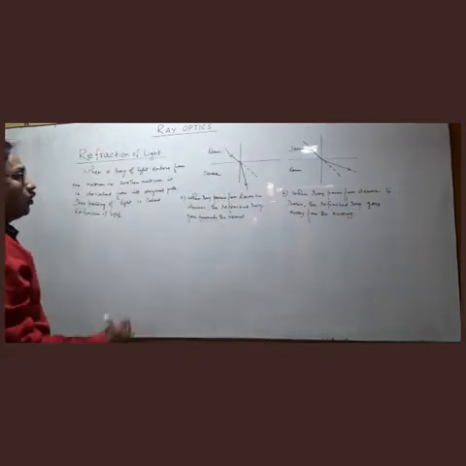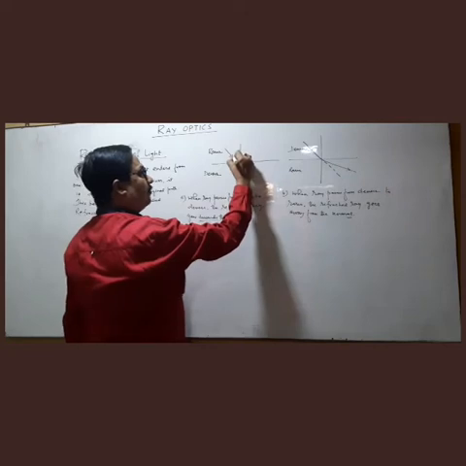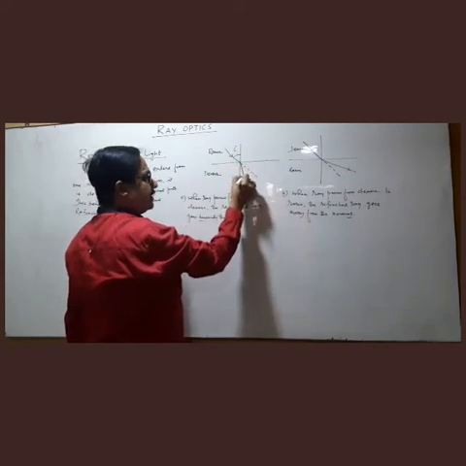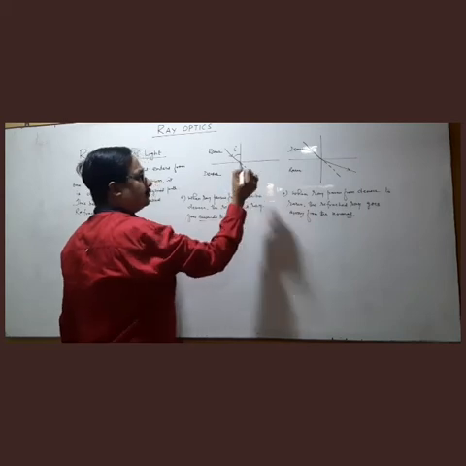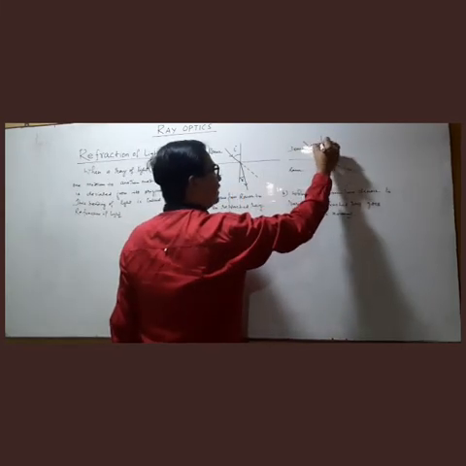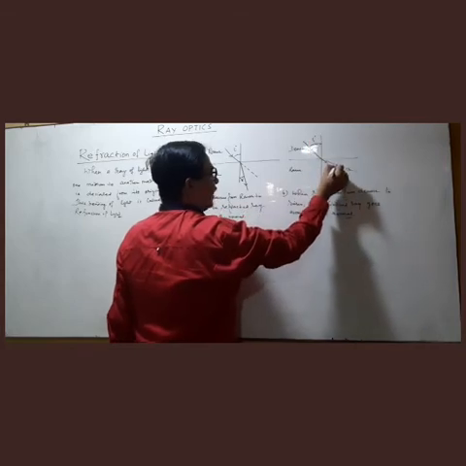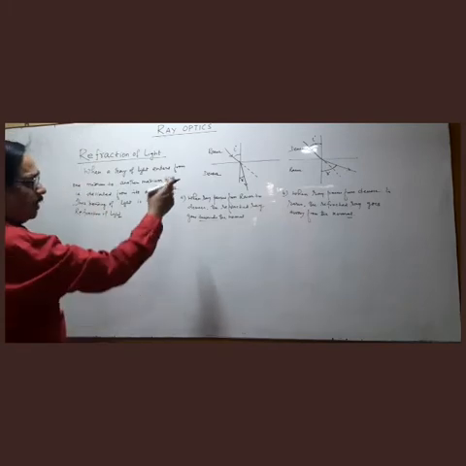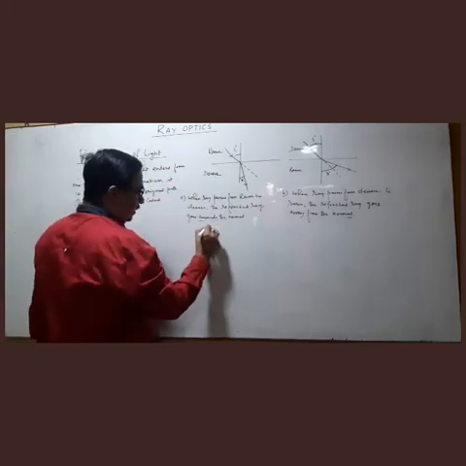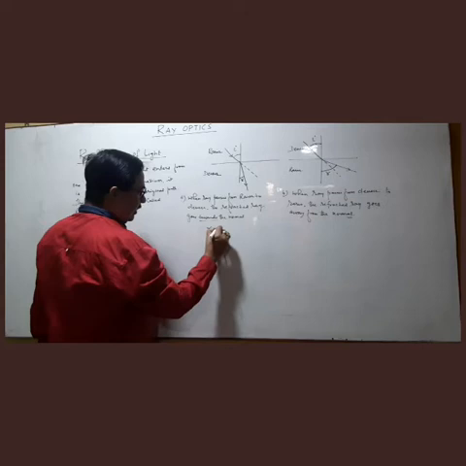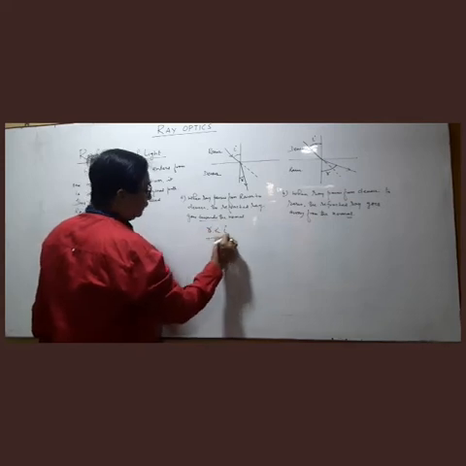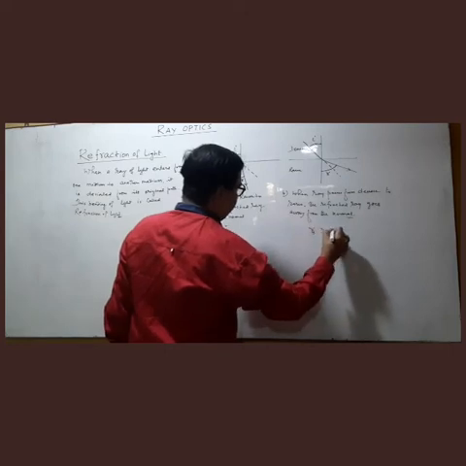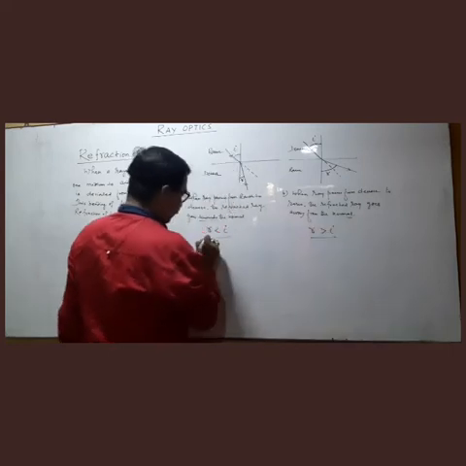Right? So if we take this angle as angle of incidence and this as angle of refraction, this as angle of incidence and this as angle of refraction, so this is very much clear from the two diagrams. In this case, refraction angle is less than incidence angle, but in the second case, refraction angle is more than angle of incidence.